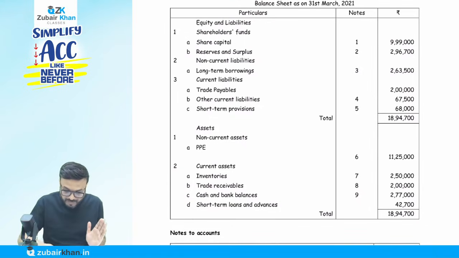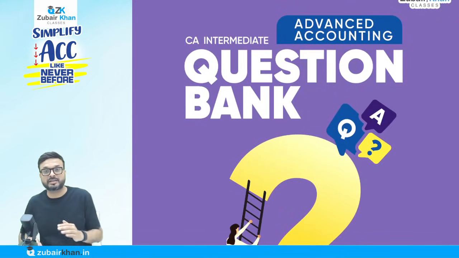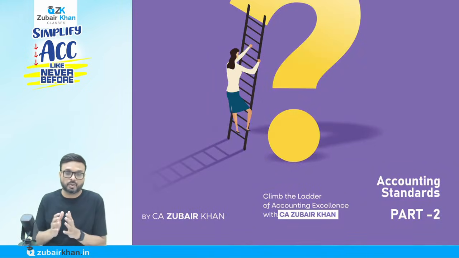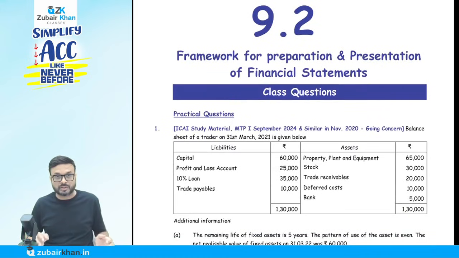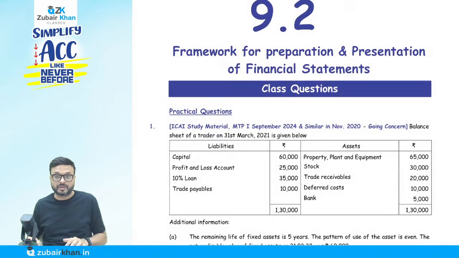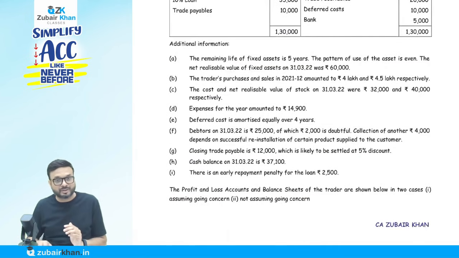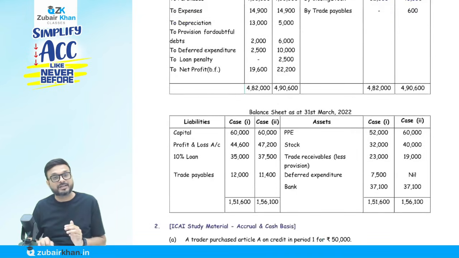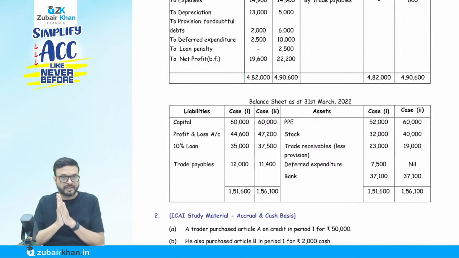But the second question bank is on accounting standard. This is part 2. In question bank part 2, obviously we have to solve the questions in class. But here, for both the class question and the homework question, the solution is given. Obviously I will solve these questions in class, but the solution is given for all the questions for accounting standard, class question as well as homework question.